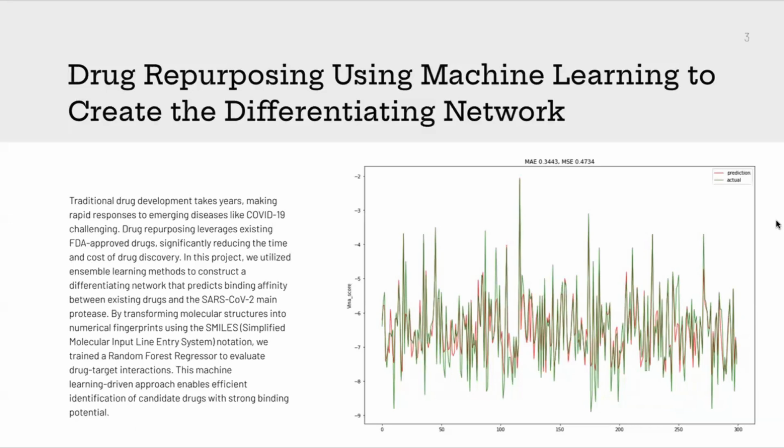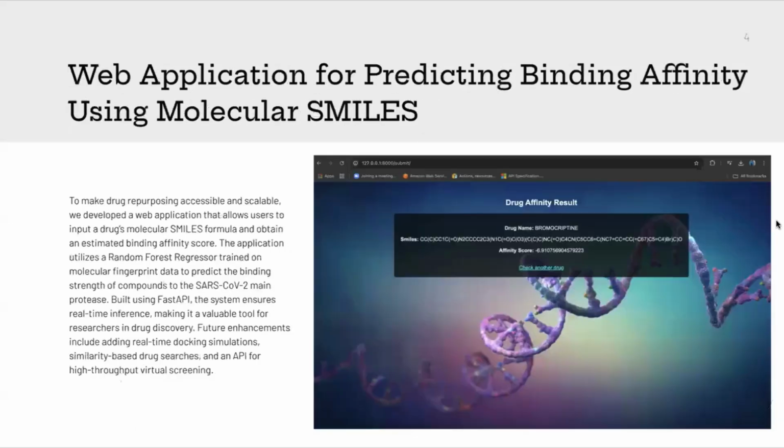We use this machine learning network as a discriminator network to create a generative adversarial network. But first, we created a web application to host this discriminator network so that people could put in their chemical formulas as well as drug names to test how well that particular drug would perform against a particular virus. In our case, it's COVID-19. Our approach can work against any virus, but here specifically, we have taken the example of COVID-19. This website is also hosted.